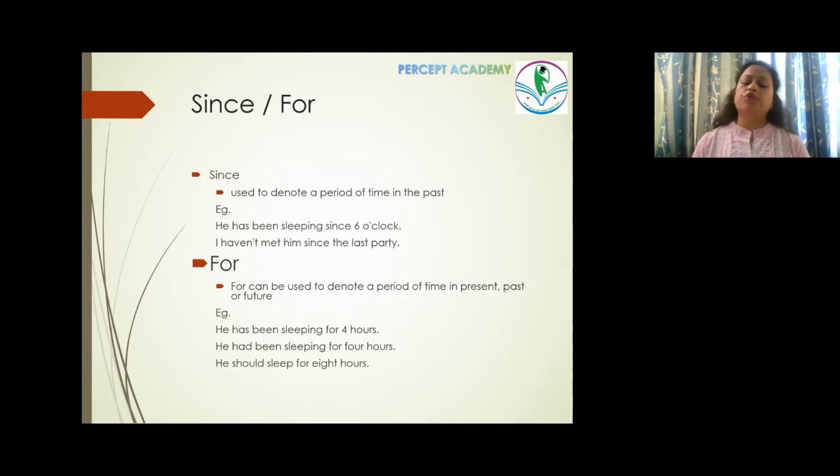Or he should sleep for 8 hours. Now, this is yet again a suggestion for the person that the person should do such and such thing in future. So we can use for in all these senses, present, past and future.